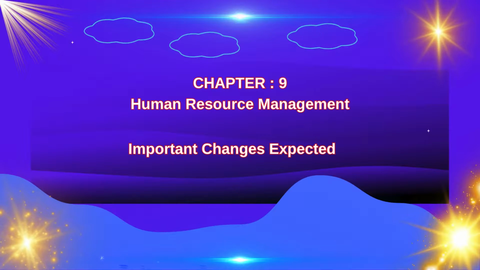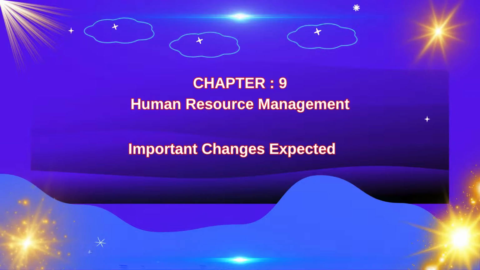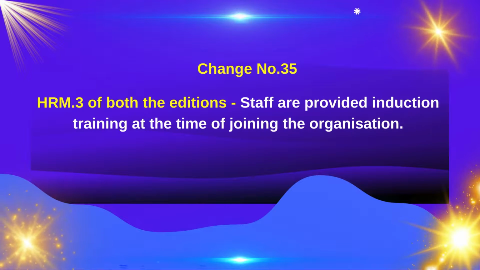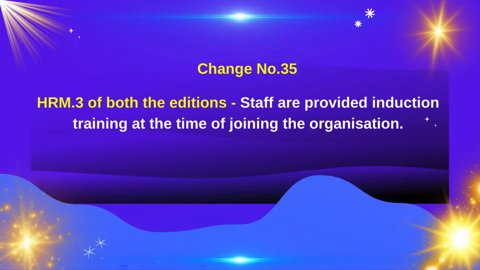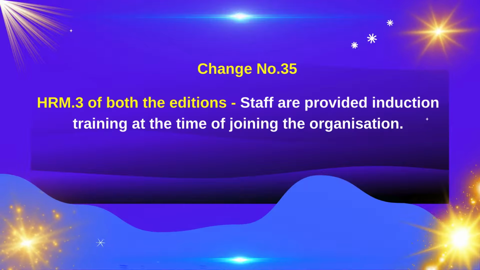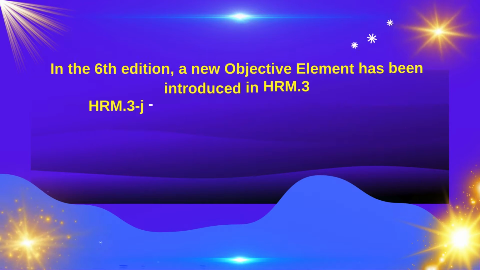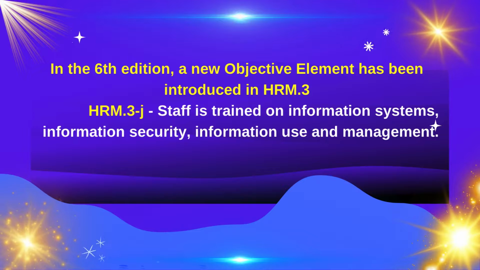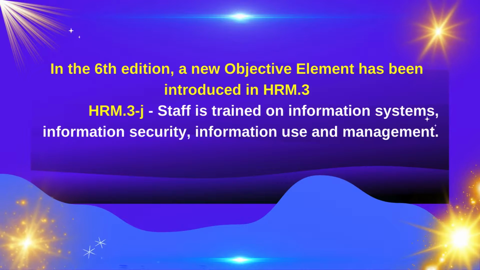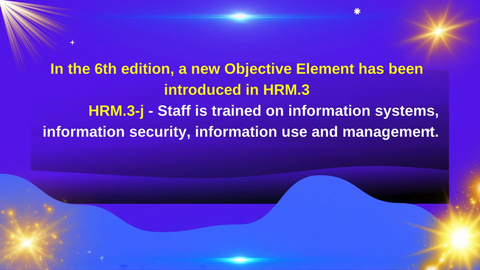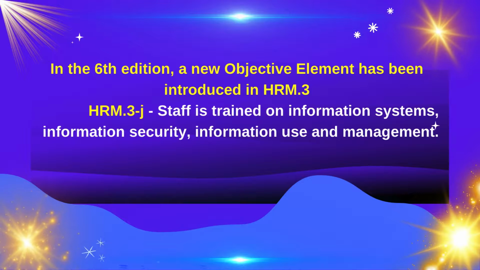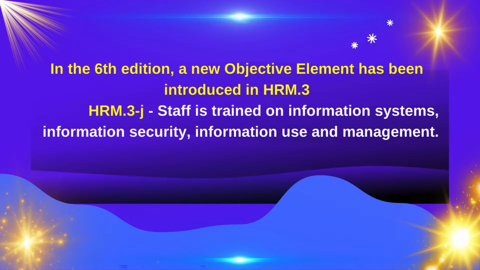What are the important changes you can expect here? Change number 35. HRM 3 of both the editions state that staff are provided induction training at the time of joining the organization. In the 6th edition, a new objective element has been introduced in HRM 3. This is HRM 3J, which states that staff is trained on information systems, information security, information use and management.